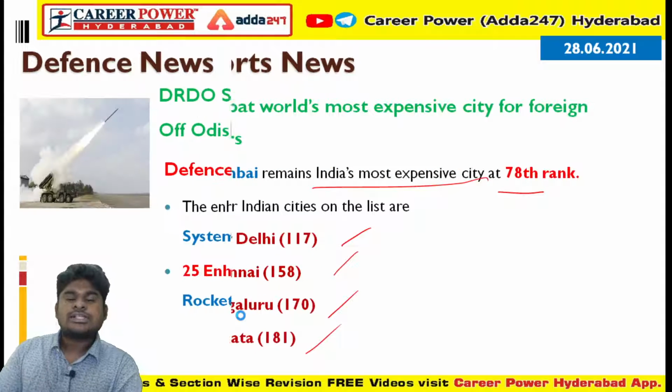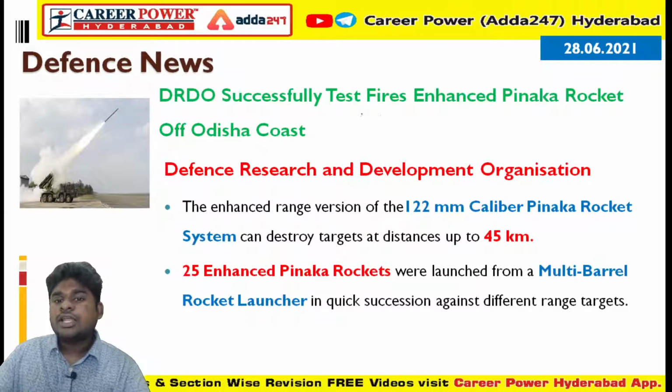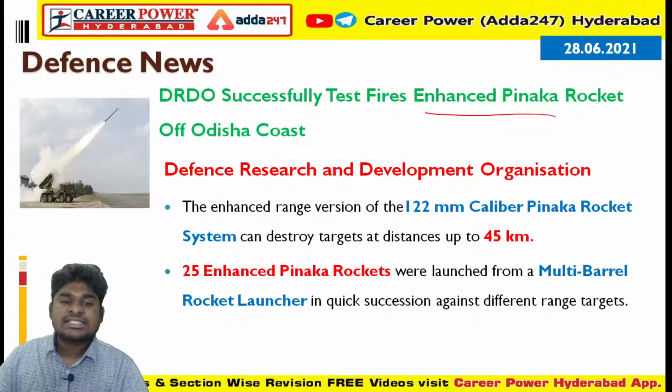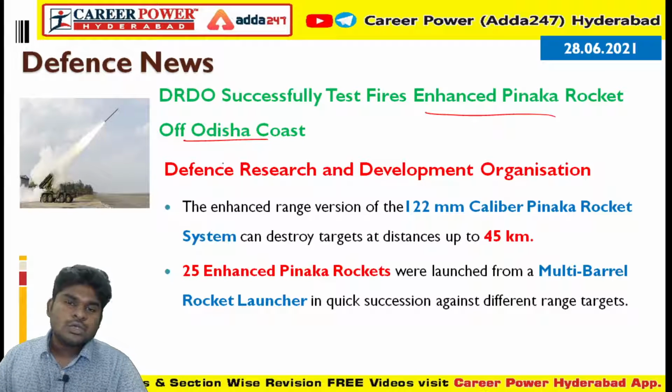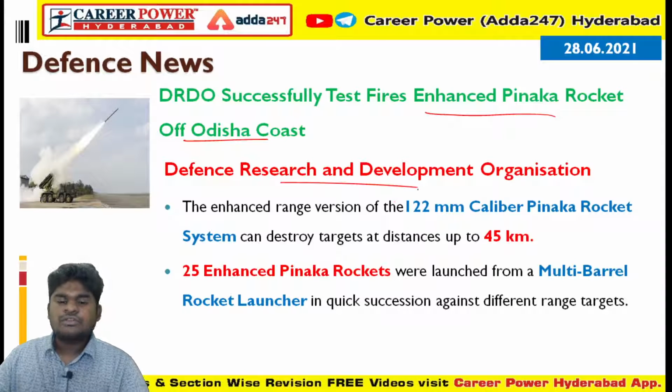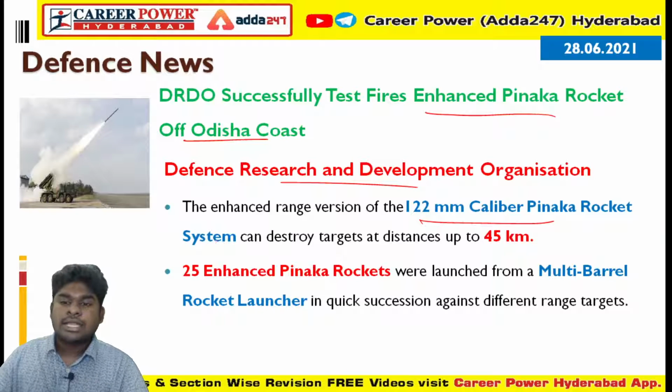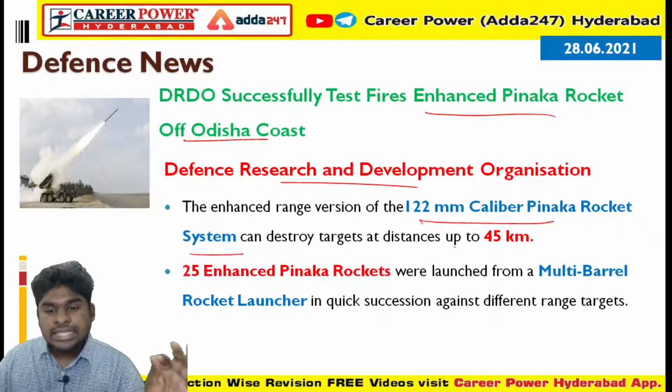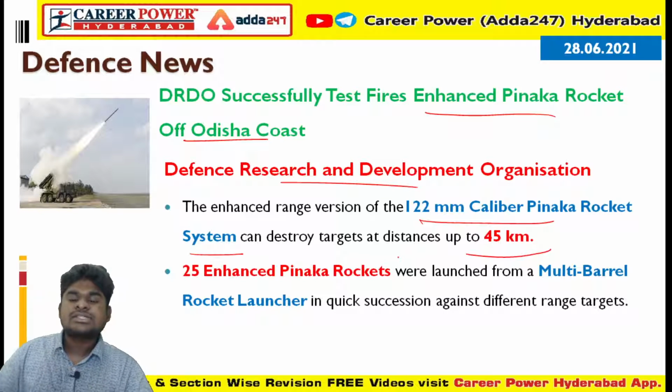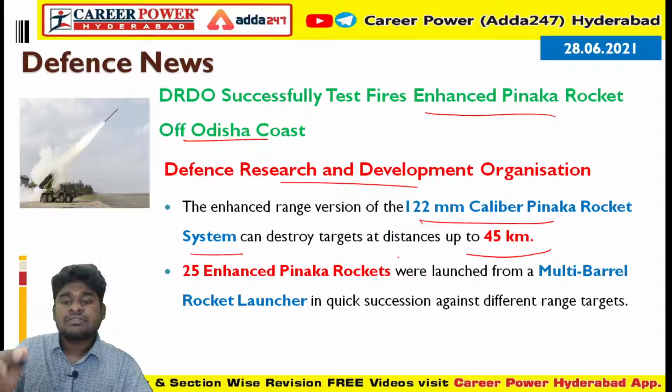Okay. Next, going into the next headline, DRDO successfully test fired the enhanced Pinaka rocket off the coast of Odisha at the Integrated Test Range. You know the full form of DRDO, Defence Research and Development Organisation. They developed a 122 mm caliber Pinaka rocket system that can destroy targets at a distance of 45 kilometers.